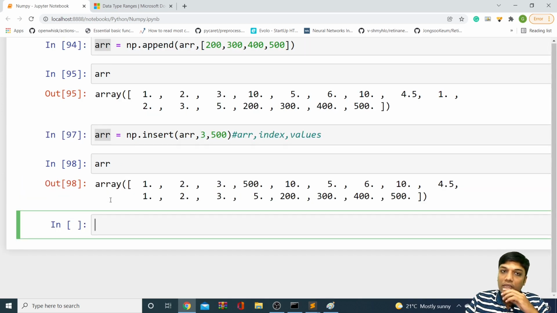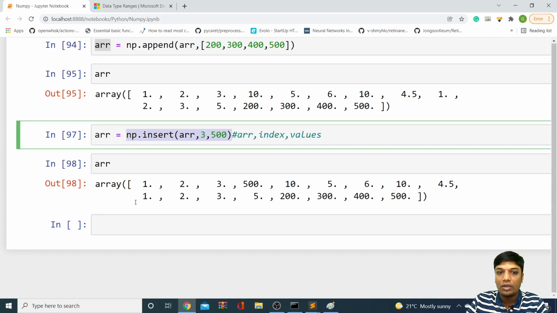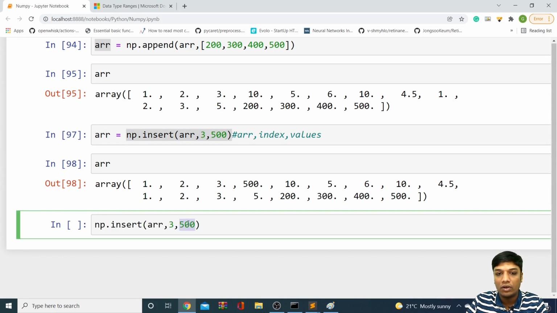Now, in the same way as in append, where we can add multiple values, in insert also you can insert multiple values. So how can we do that? You can simply say insert of ARR, maybe from the fifth position, and I want to insert multiple values, maybe 10, 15, 20.